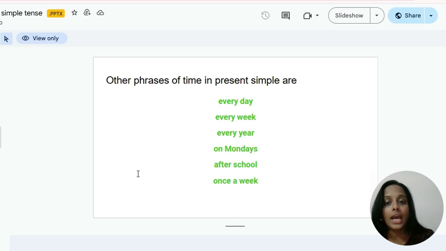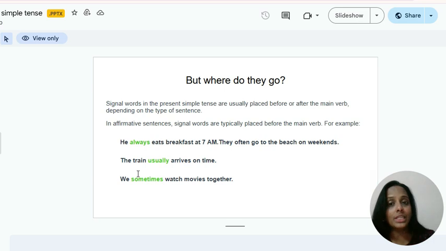And other phrases of time in the present simple tense are, for example, every day, every week, every year, on Mondays, after school, once a week. So these phrases represent time, and these are the keywords for the simple present tense. We know the signal words or the keywords for the simple present tense, but where do they go? Where do they need to be placed exactly? In affirmative sentences, signal words are typically placed before the main verb.